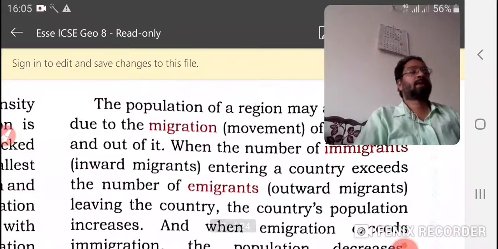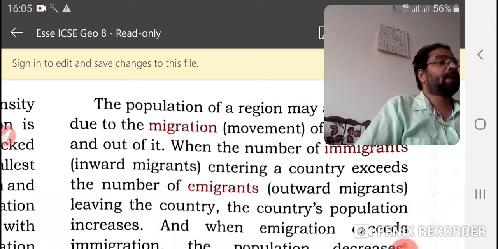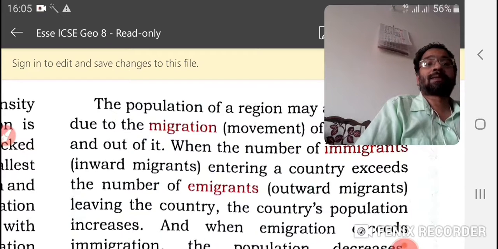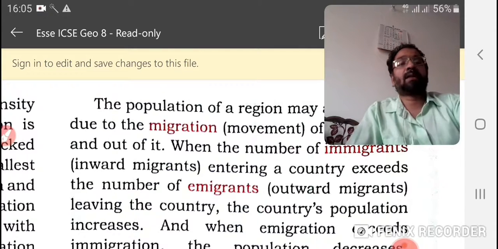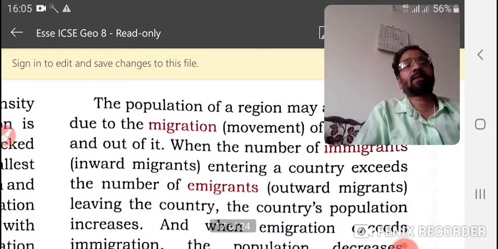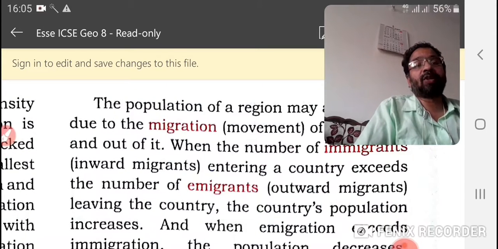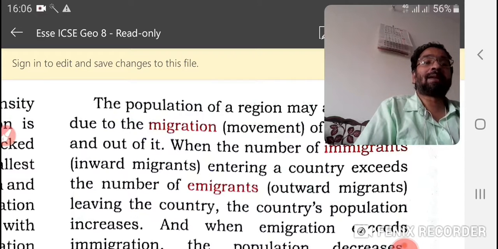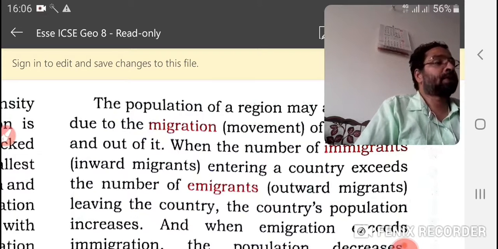Another one is migration. Migration means movement to other places. Some people may go to another state, or to another place to live. Why? Because of better opportunities for jobs or better facilities for life. These may be the reasons behind it, and migration may cause an increase or decrease of the population.